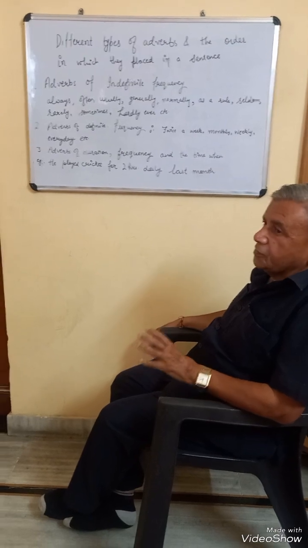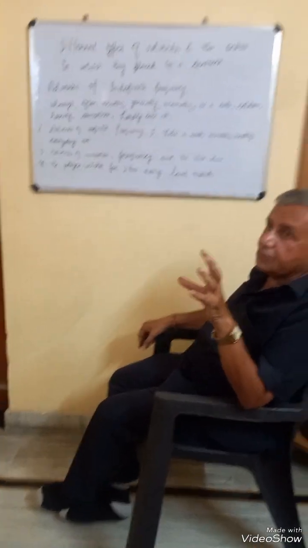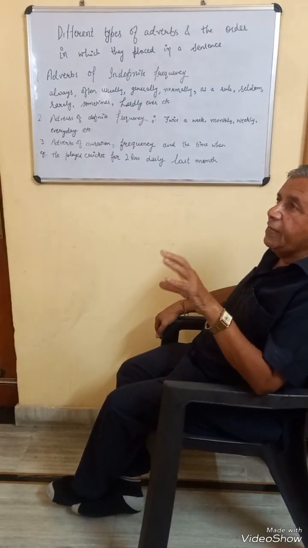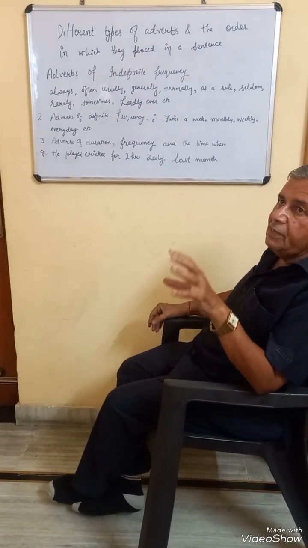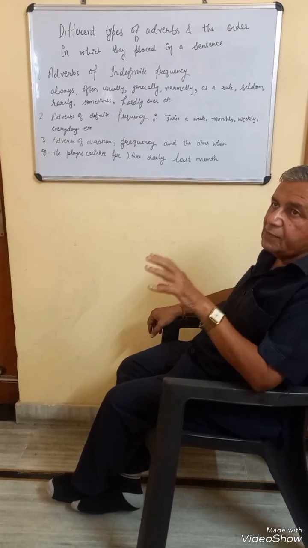Now we want to discuss the various types of adverbs related to time. Sometimes a sentence contains a number of adverbs of time. Then we have to decide the order in which those adverbs are to be placed.